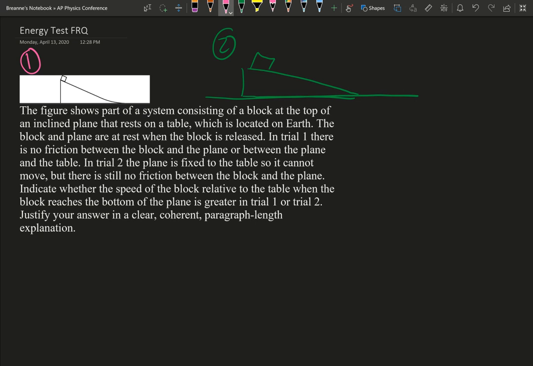So trial 1, there's absolutely no friction anywhere. The plane, the little triangle, can move, the block can move. So for trial 1, there's a couple of things we have to think about. We have Newton's third law here.